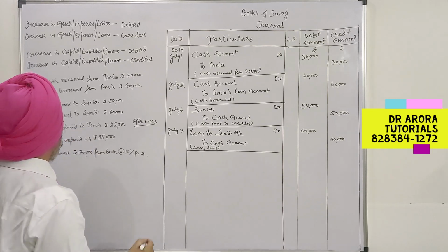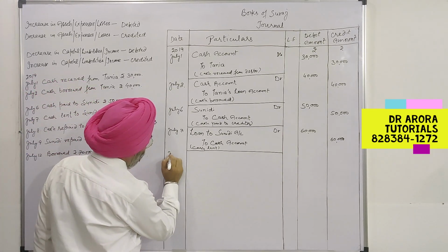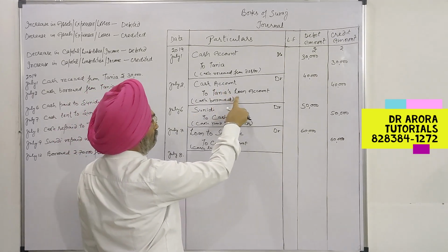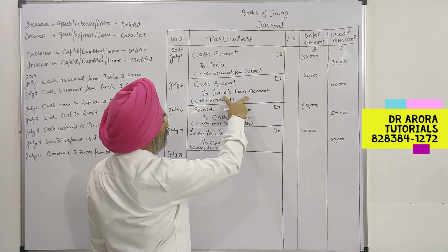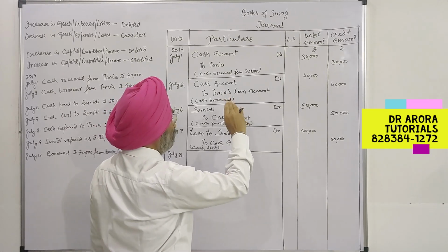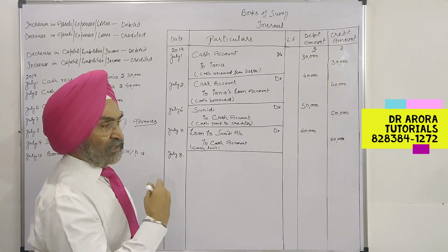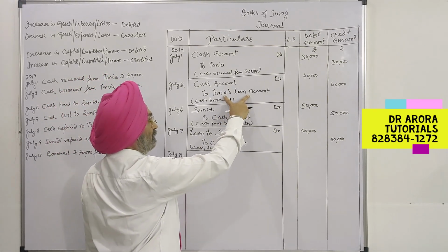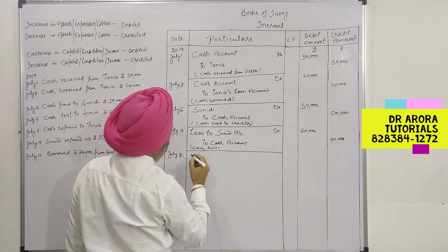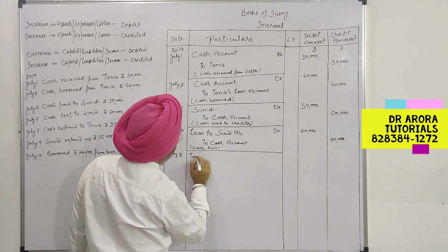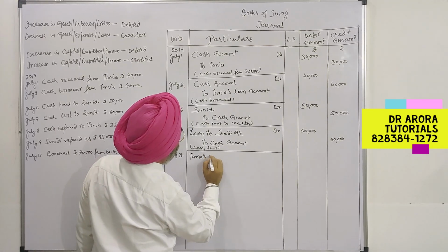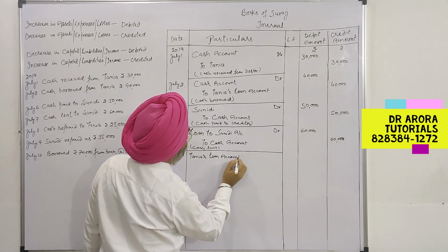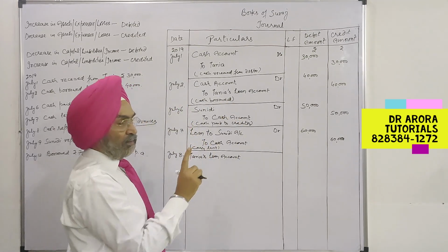Cash repaid to Tania. July 8th. We have borrowed the money from Tania, and we had opened Tania's loan account. And when the money is repaid, when the money is returned, the same account will be debited. It is Tania's loan account. So this is a decrease in liability. The name of the account will not be changed.